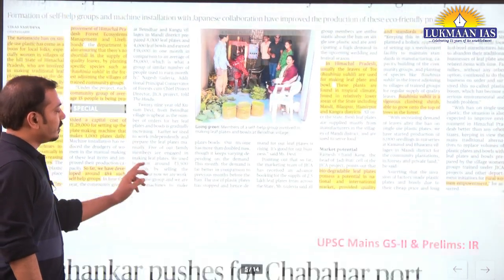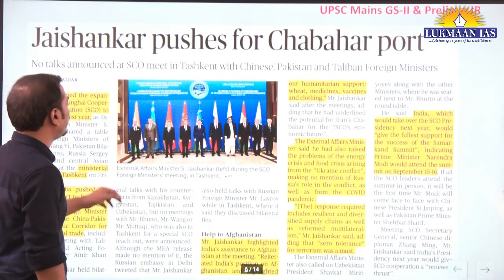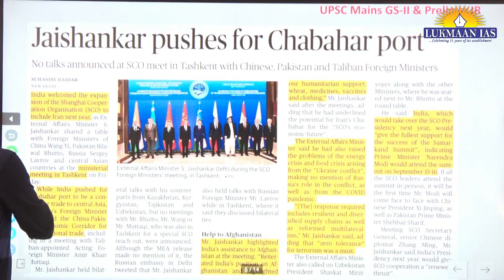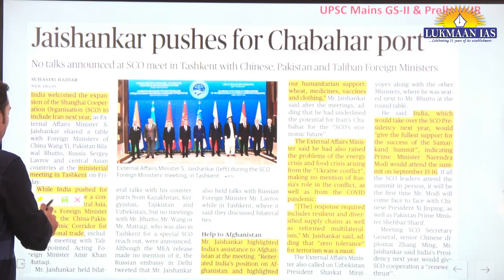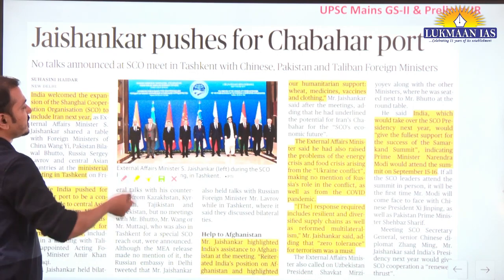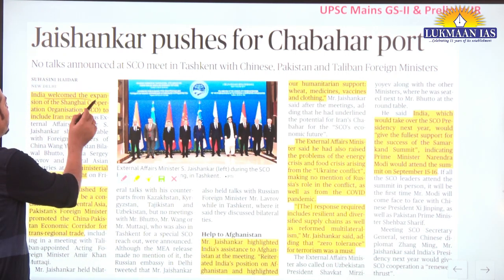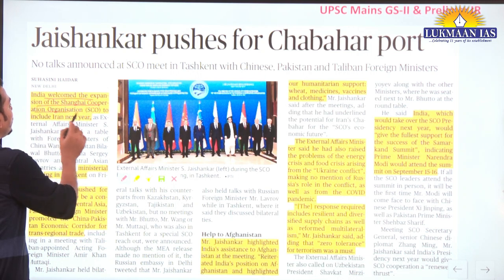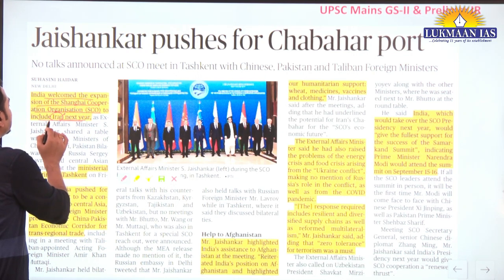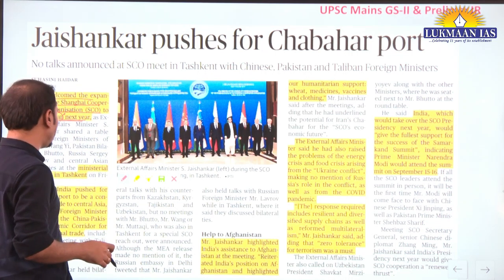Fine? Okay. Now, S. Jaishankar pushes for Chabahar Port at SCO meeting. So the ministerial meeting in Tashkent happened, with our External Affairs Minister along with other foreign ministers of the SCO members. Also, India welcomed the expansion of the Shanghai Cooperation Organization to include Iran next year. So this decision is final and India accepts it. Iran will be included here.